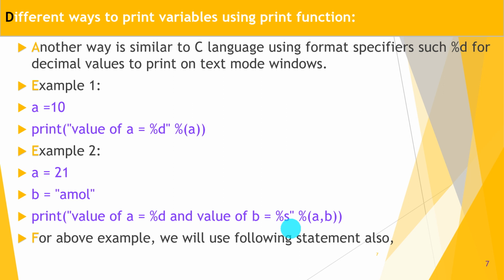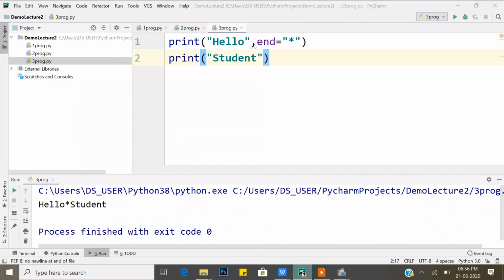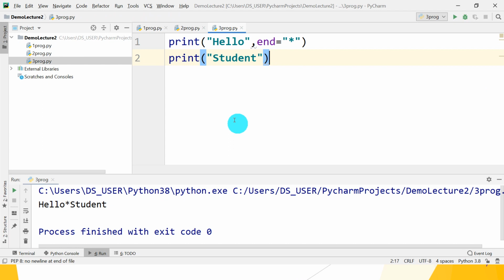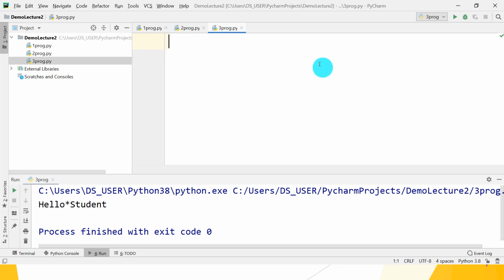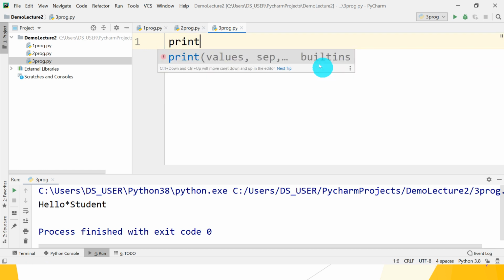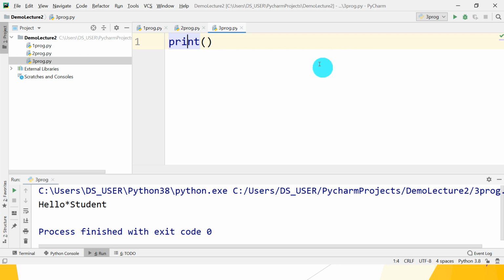Guys, let's check whether it works or not using the PyCharm IDE. Okay, so here we want to check. Remove this code, delete it, and write our code. What is the code? Printf using format specifier.